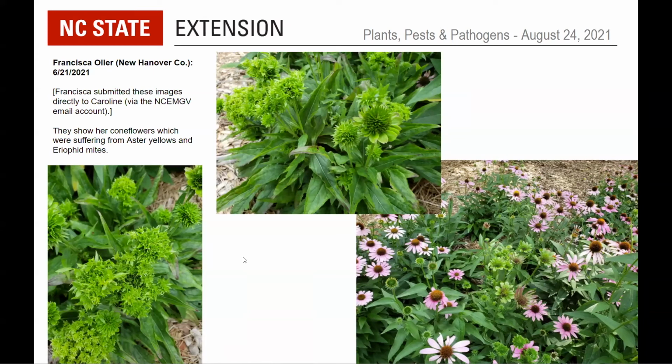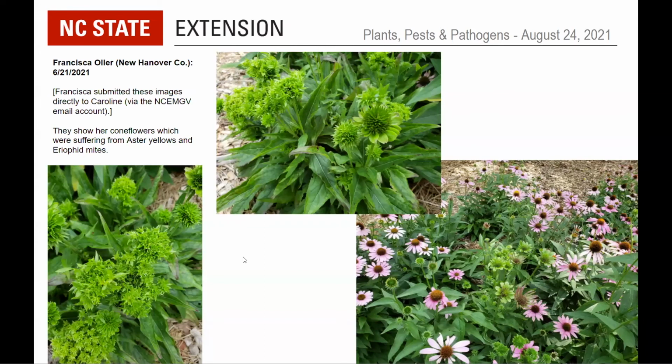Okay, so this is an interesting one. I guess I'll introduce it. This is from Francisca Aller from New Hanover County from June 21st. These were submitted directly to Caroline, and they show her coneflowers, which were suffering from aster yellows and Eriophyid mites. And so, yes, these are coneflowers.